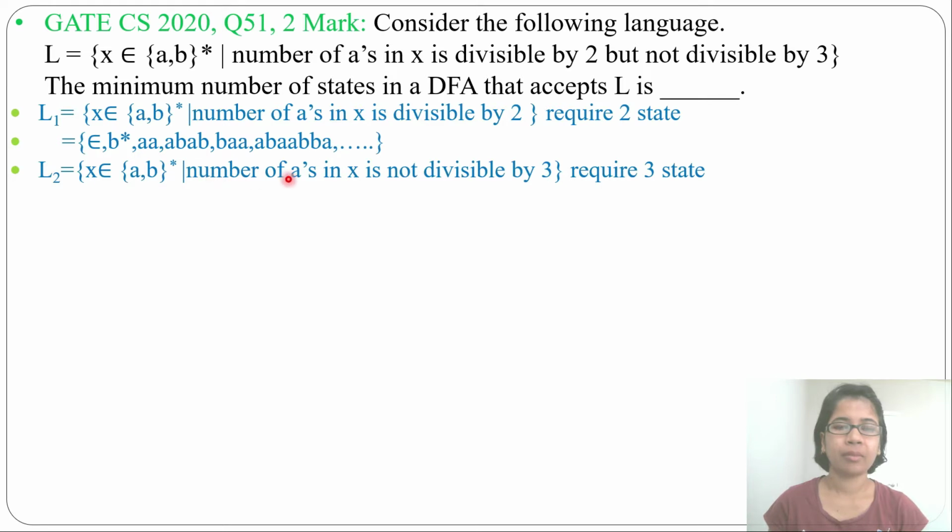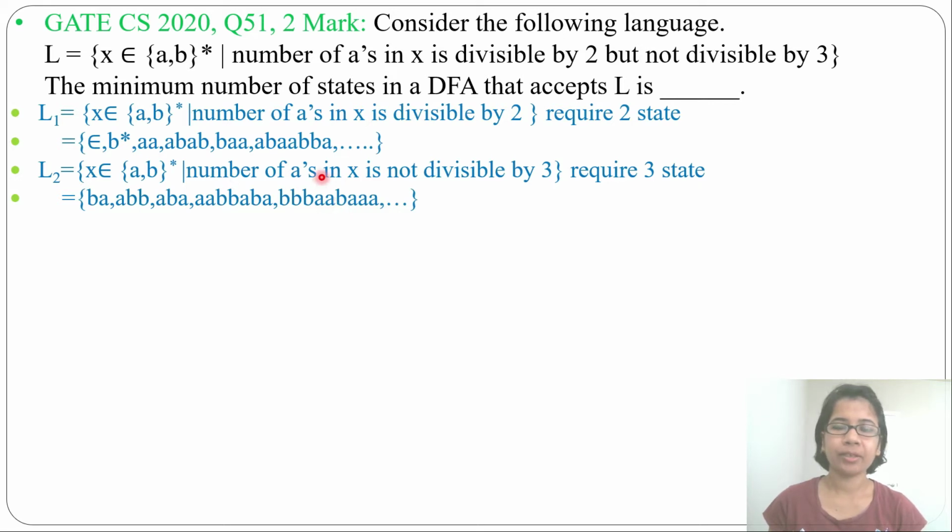Language 2, number of a in X not divisible by 3. This will require 3 states. So number of a can be 1, 2, then 4, 5, 7, but it will not be 0, not 3, not 6, like this. Which strings will it accept? It will accept ba, number of a is 1, then abb, number of a is 1, aba, number of a is 2, then aabb, number of a is 4. Number of a cannot be 3, but number of a can be 4. Then b, like this. So here number of a is 5.